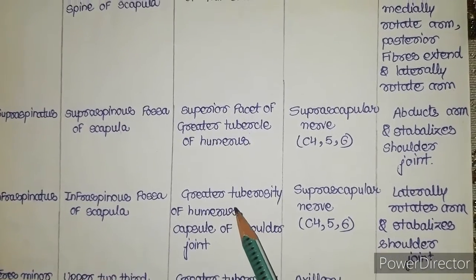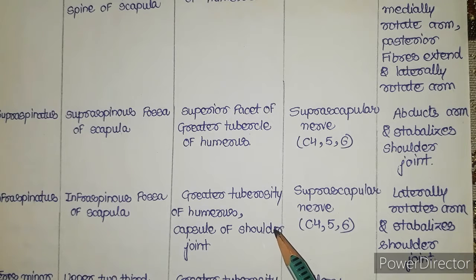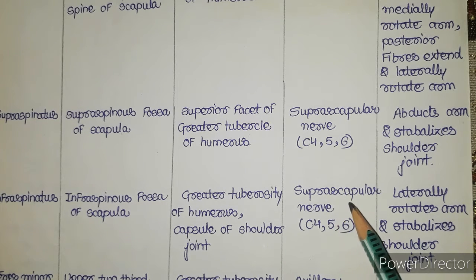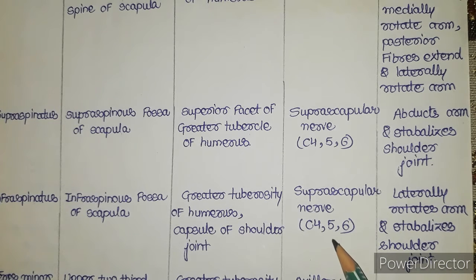It will attach on the greater tuberosity of humerus and capsule of the shoulder joint, and the nerve supply here is suprascapular nerve. There is no infrascapular nerve, don't confuse it. Both the muscles, supraspinatus and infraspinatus, are supplied by the suprascapular nerve. The root value is again the same, C4, C5 and C6. What's the action of this muscle? It laterally rotates the arm and stabilizes the shoulder joint.